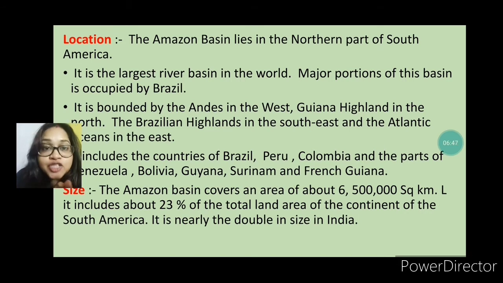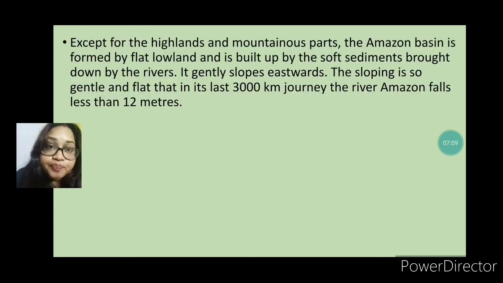Okay, now the size of these Amazon basins, the savanna. The Amazon basins cover an area of 65 million square kilometers, and it includes about two-thirds of the total land area of the continent of South America, and you can say it is double the size of India.